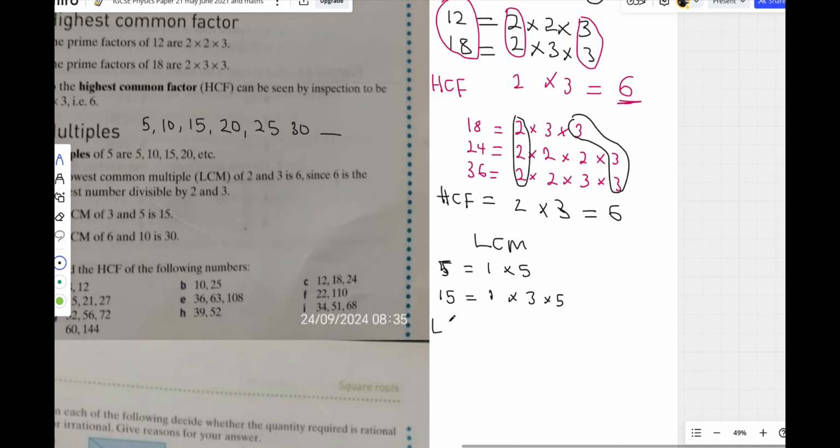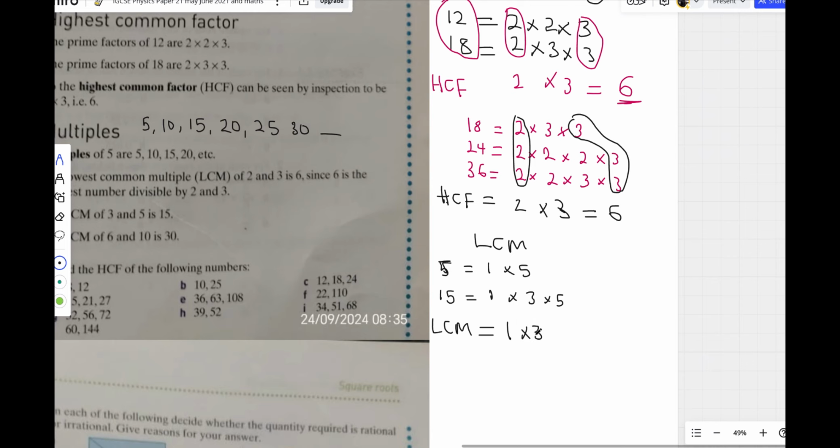LCM is not going to be like HCF. For HCF, we start to bracket like this. But for LCM, we take the number where it occurs the most. 1 appears here once, and also here once, so we just take it once. If it appears here twice, we take it where it occurs the most. Now, 3 occurs only 1 time, so I write 3.